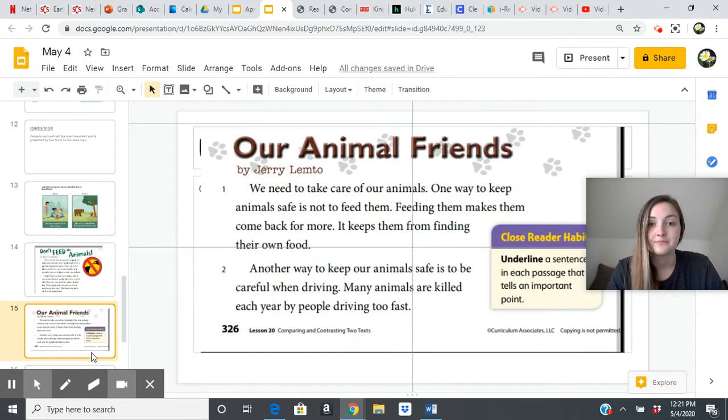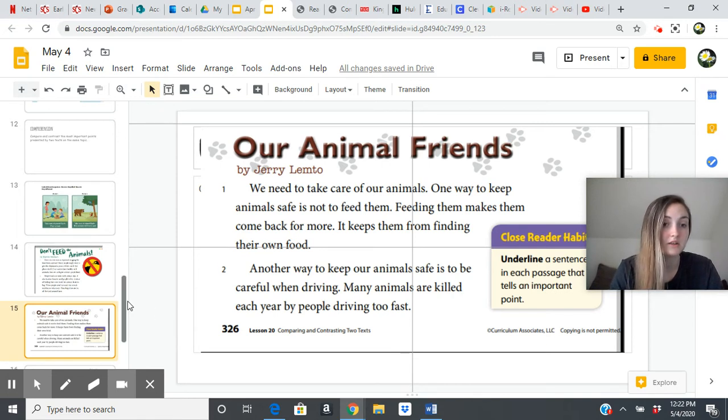This one's called Our Animal Friends. We need to take care of our animals. One way to keep animals safe is not to feed them. Feeding them makes them come back for more. It keeps them from finding their own food. Another way to keep our animals safe is to be careful when driving. Many animals are killed each year by people driving too fast.